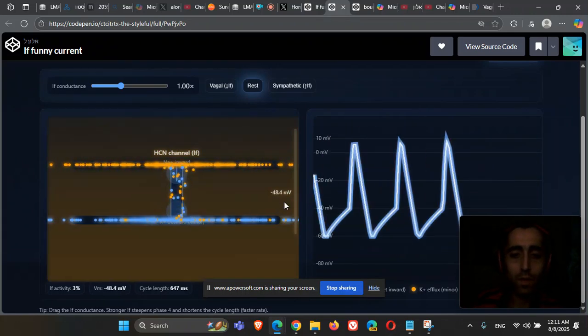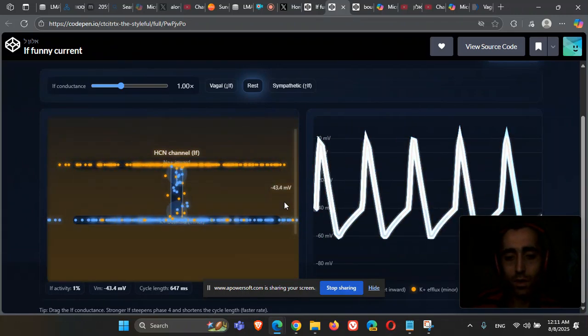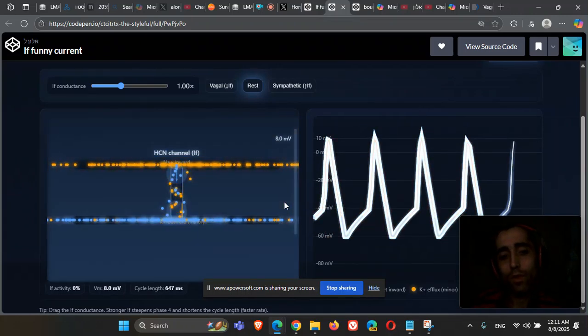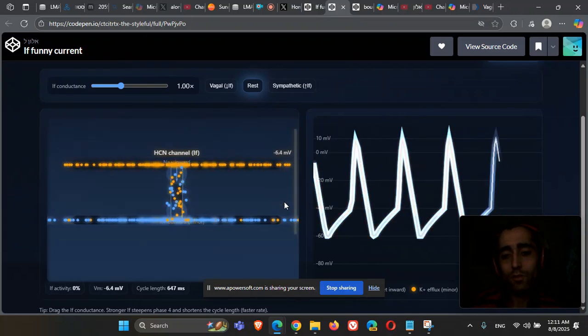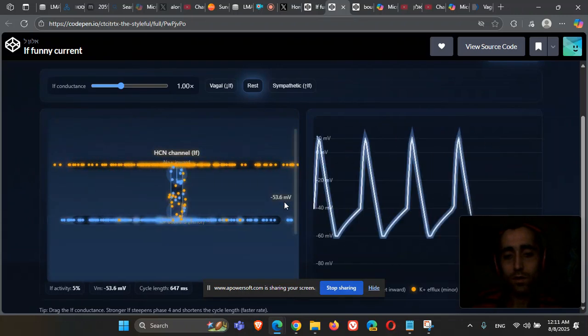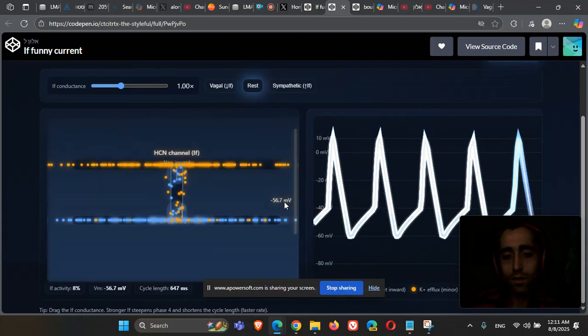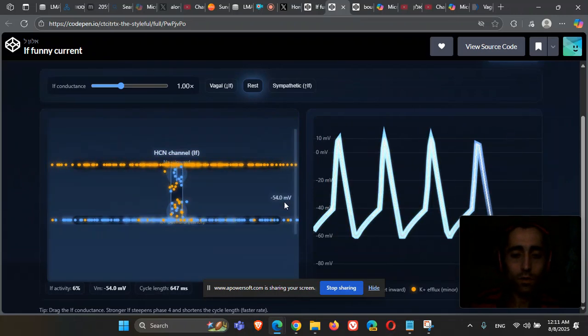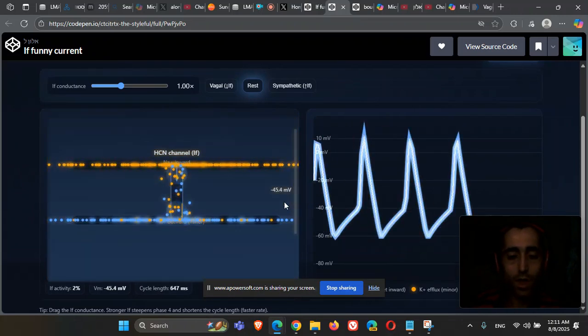As you know, many channels like the sodium channel open when there is an increase in voltage, and then the neuron can fire because a sodium channel is open and there is an increase in cell voltage and there is the action potential.